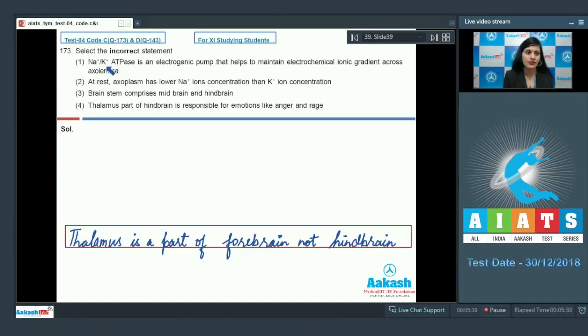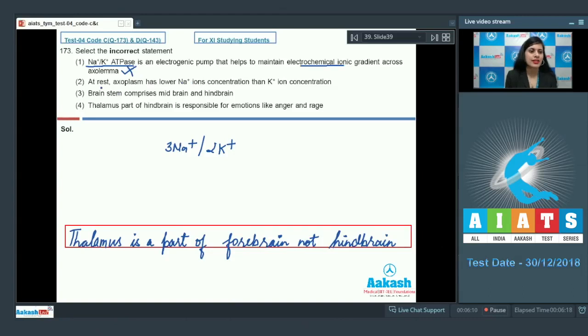Question number 173. Select the incorrect statement. And the very first statement is sodium-potassium ATPase is an electrogenic pump that helps to maintain electrochemical ion gradient across axolemma. And as it is a correct statement, it cannot be the answer to our question, because this sodium-potassium ATPase is a transmembrane protein which maintains electrochemical ion gradient by pumping 3 sodium and 2 potassium across the axolemma.